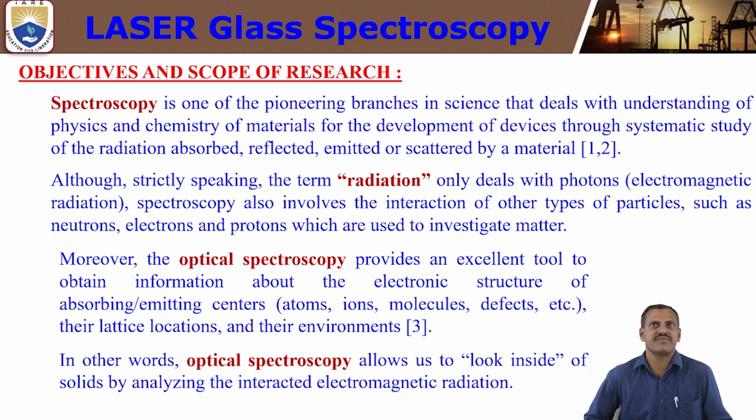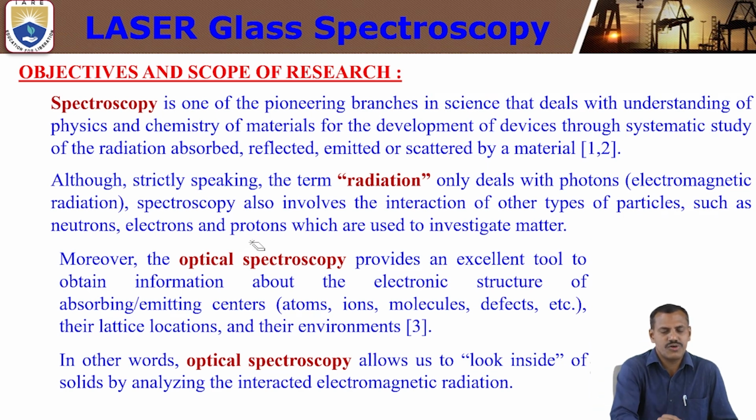Strictly speaking, radiation here only deals with photons. Radiation is nothing but photons, small packets of energy that come from electromagnetic radiation. Spectroscopy also involves the interaction of other types of particles such as neutrons, electrons, and protons, which are used to investigate matter.